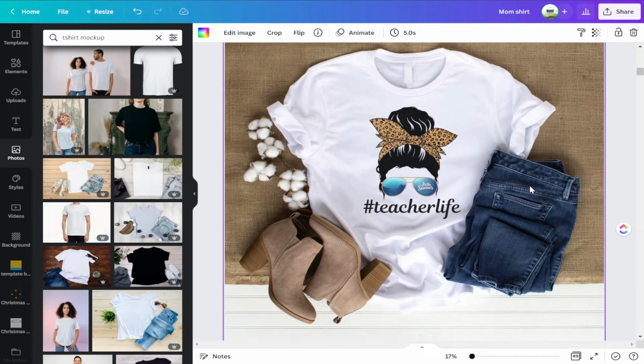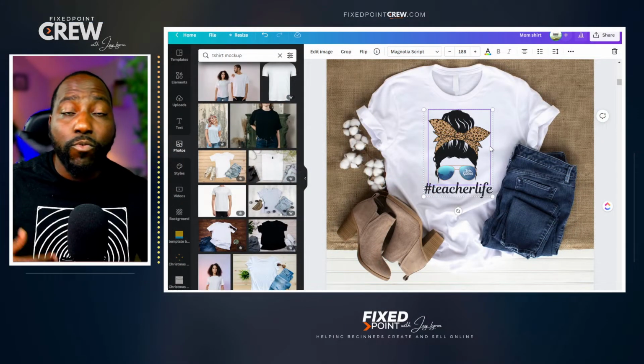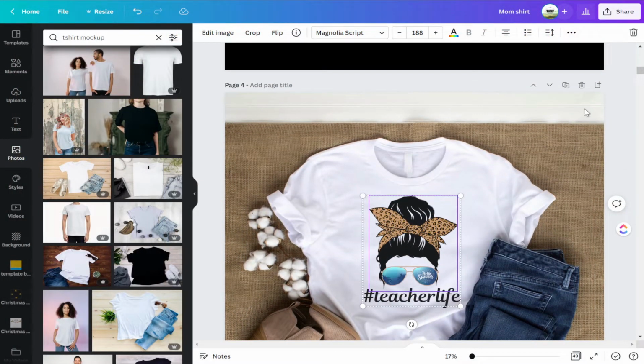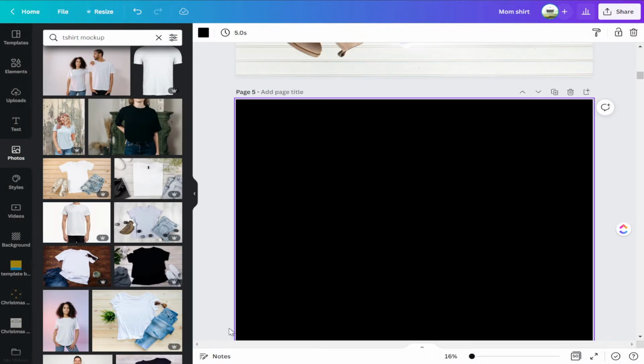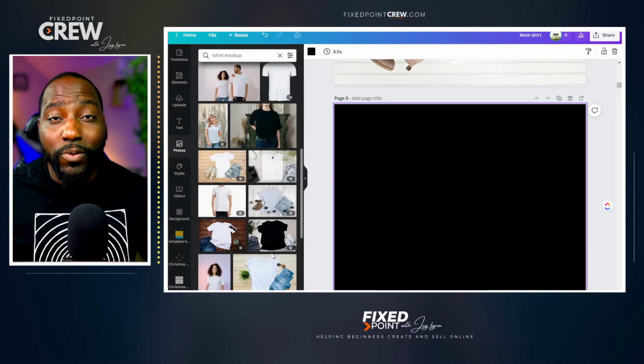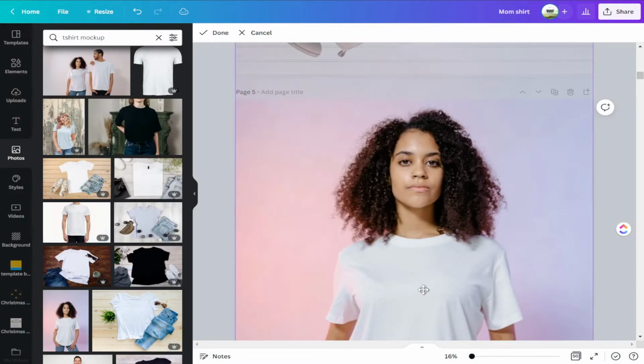So now that I set this all down with the opacity, we can see that this really blends in well with our t-shirt. And this will be a great place for us to add more t-shirt mockups in. So let's say, for instance, I want to add a real model for my mockup t-shirt. I can simply add a new page here. I can go into the places where I store my different mockup images. If you're using Canva, Canva has a ton of things you can already use. So we're going to pull some things from Canva. Again, drop this person here in.